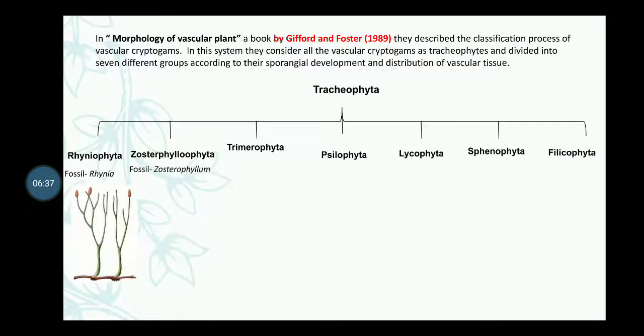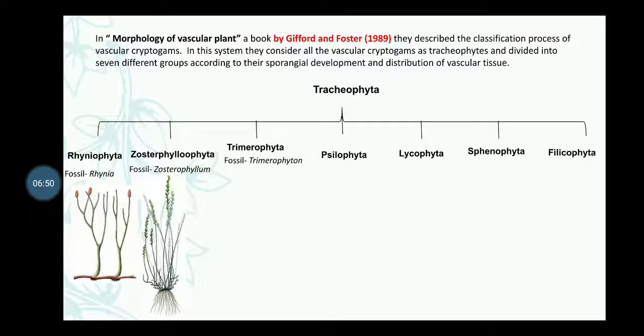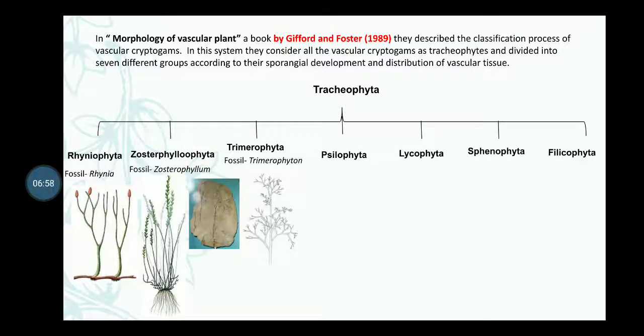In Zosterophyllophyta, one fossil member is found, that is Zosterophyllum, and that is the morphology of Zosterophyllum. In Trimerophyta, one fossil member is found, that is Trimerophyton. We find the fossil of Trimerophyton, and morphologically it looks like that.